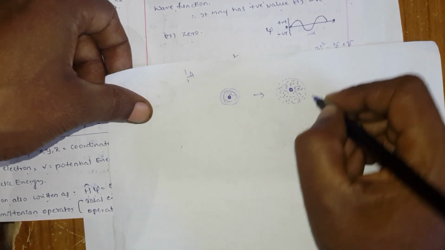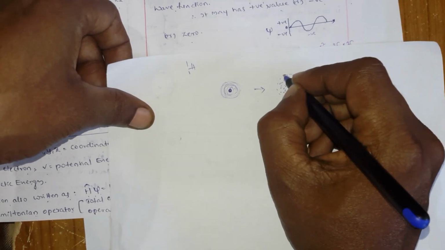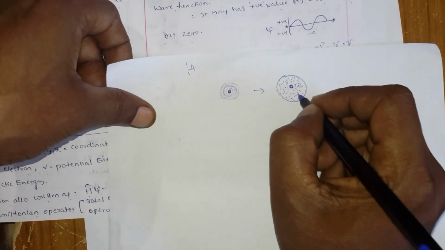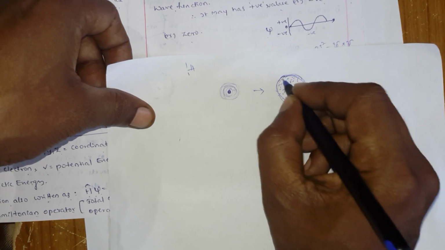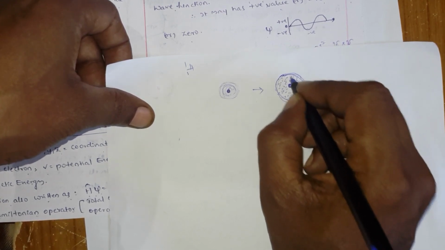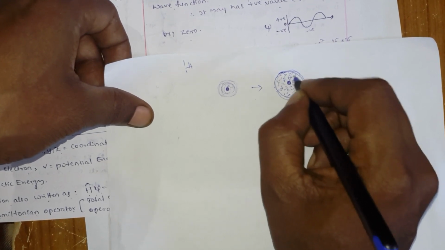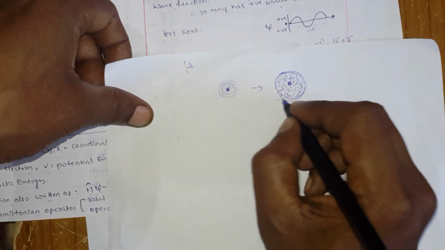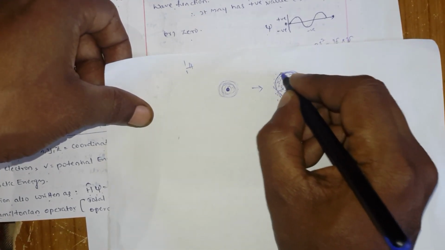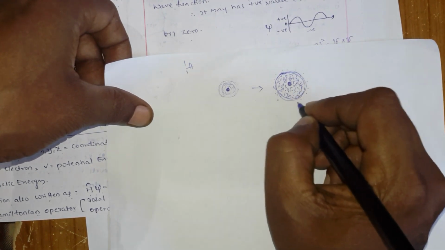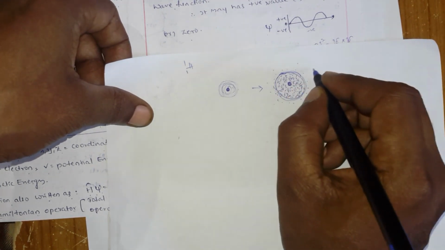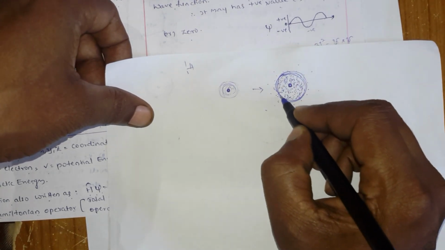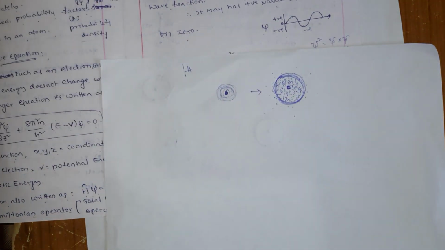It is not constant. What did Bohr say? Bohr said the electron revolves in this particular path only, but according to quantum mechanics, the electron moves in this total region, with more intensity here, and when you go outside this path the intensity is very less. So you can say that in this region it stays with maximum probability.